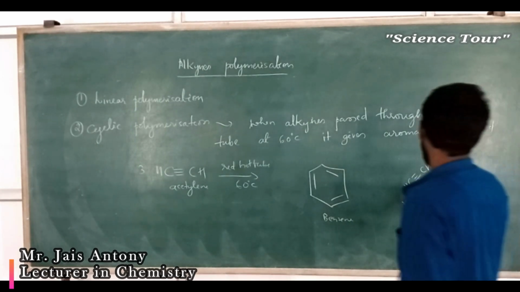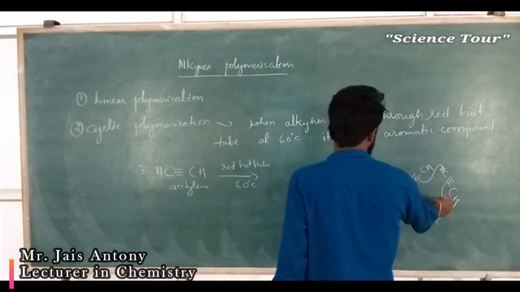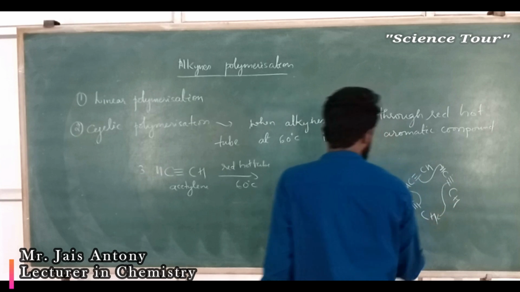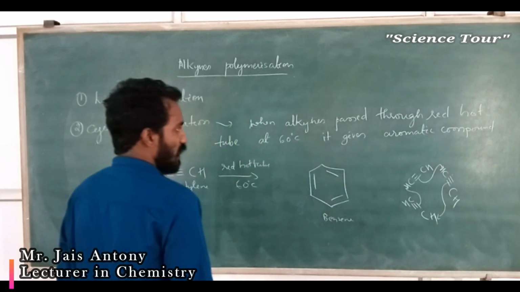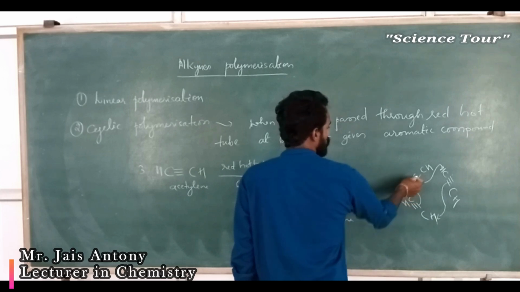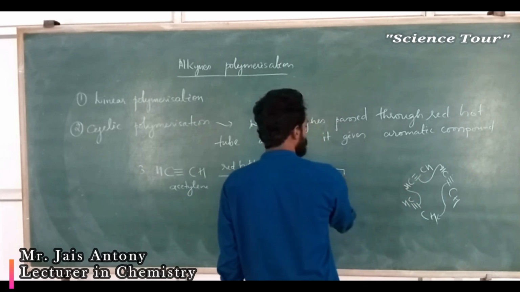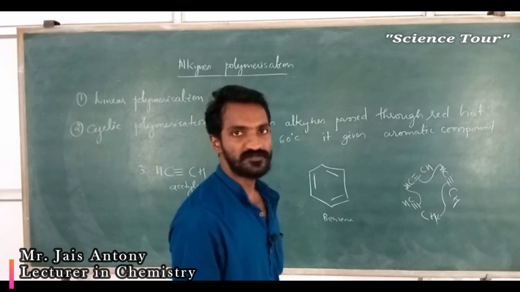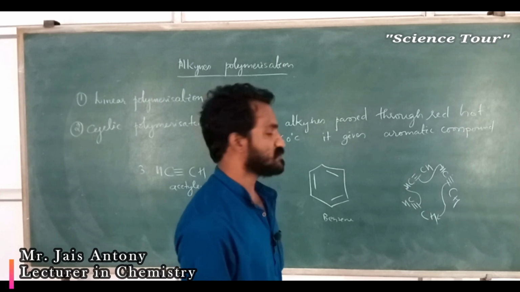From each triple bond, one bond is used to form a bond with this carbon, this carbon to this carbon, this carbon to this carbon. Understood? And here everywhere there is a double bond. At the same time this becomes benzene like this. Very simple. Reaction is like this. Okay.